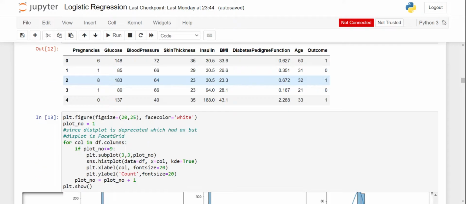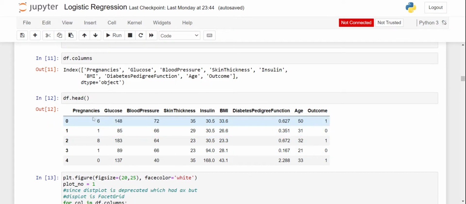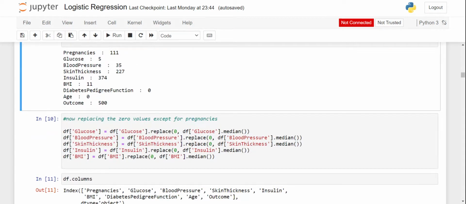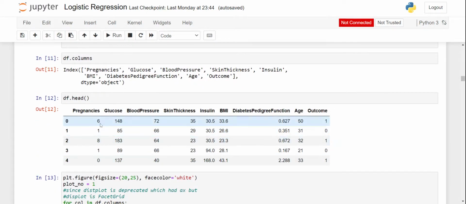After replacing the values, none of the glucose, blood pressure, skin thickness, insulin, BMI, diabetes pedigree function columns have any zero values. As we can see clearly, they have been filled with the median values of the individual column.